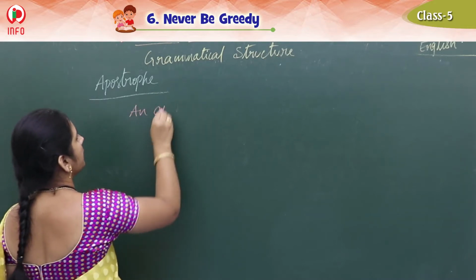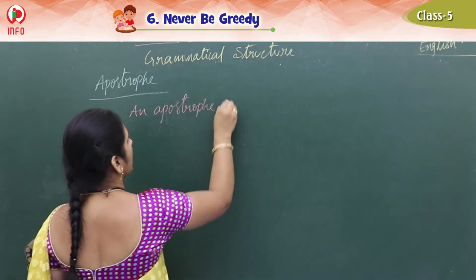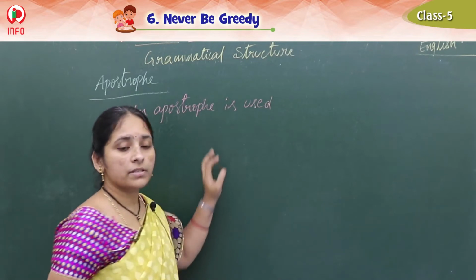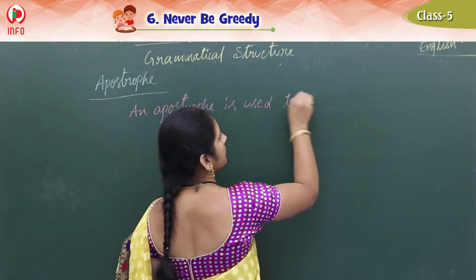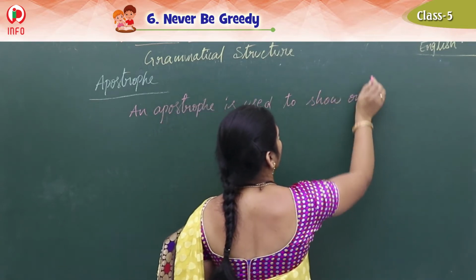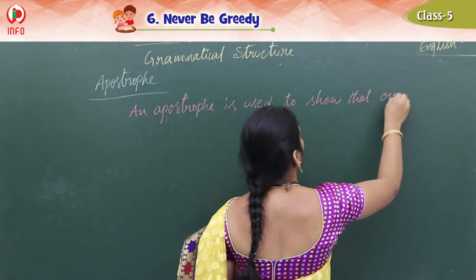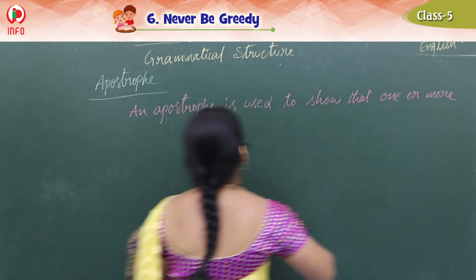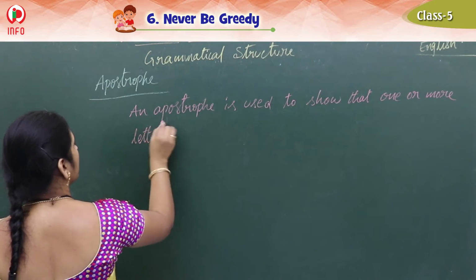An apostrophe is used to show that one or more letters or numbers.